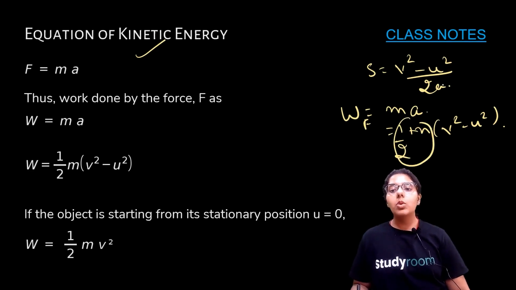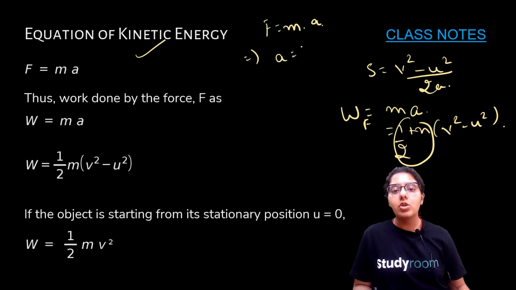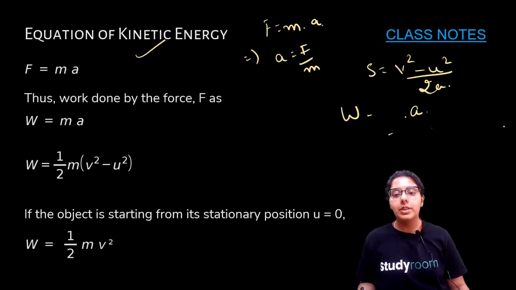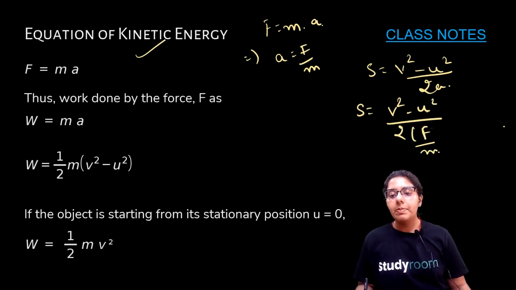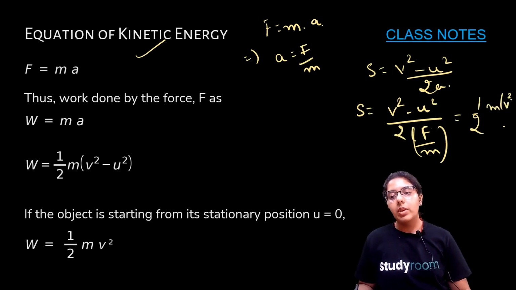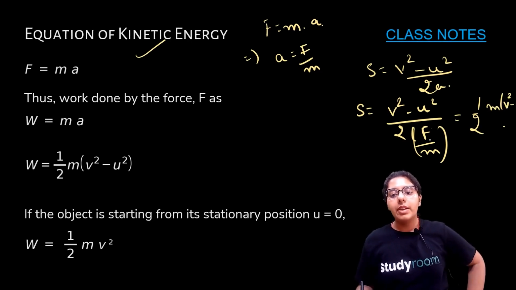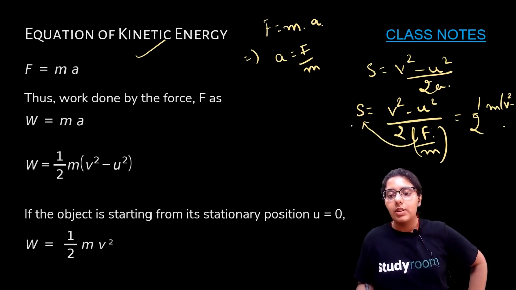How did we get this? We know that force is equal to mass into acceleration, so acceleration is equal to force upon mass. We put acceleration equal to force upon mass in this equation. So s becomes v square minus u square upon 2 into f by m. So m will go upwards, and it becomes half m into v square minus u square. So work done by force is equal to half m into v square minus u square.